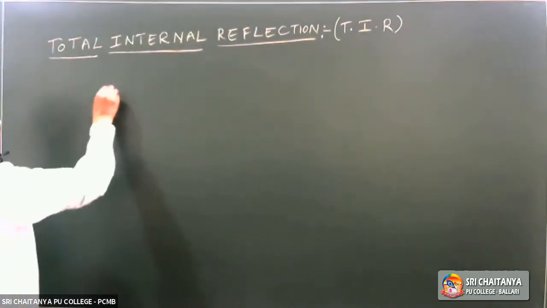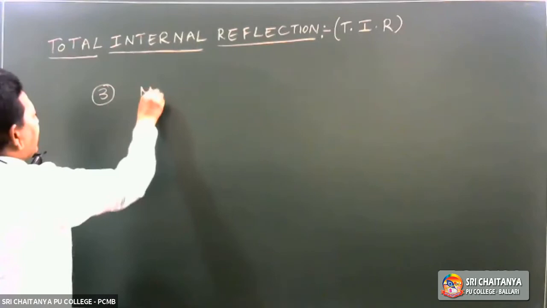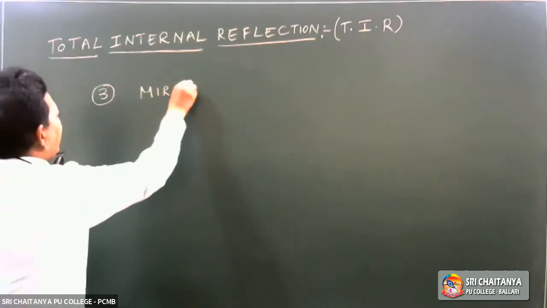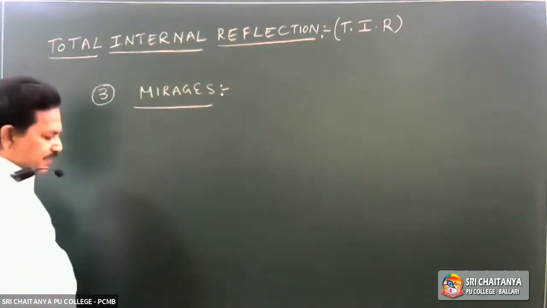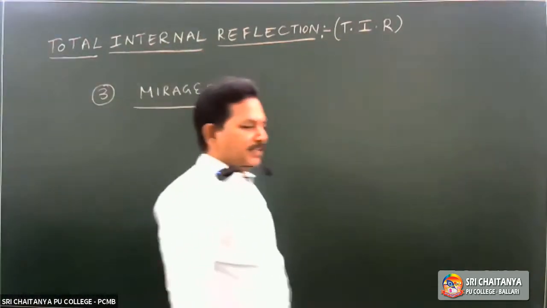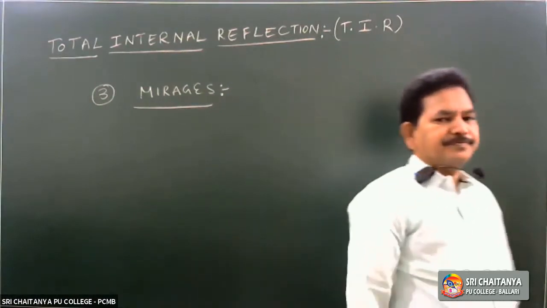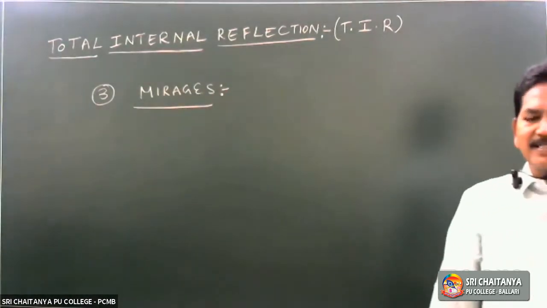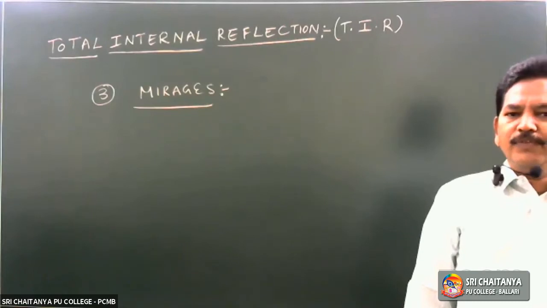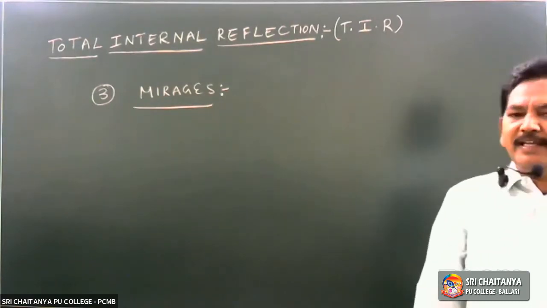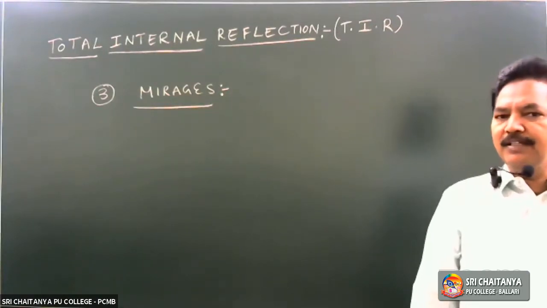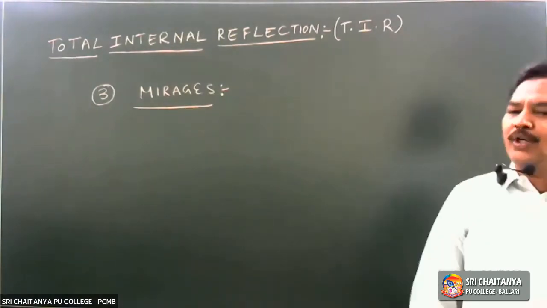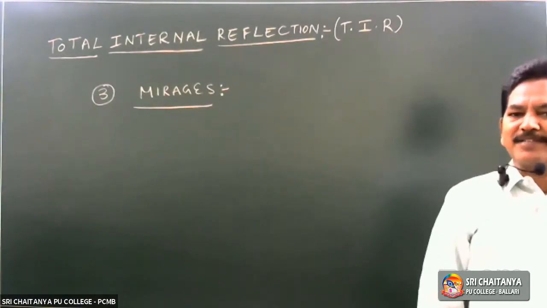Now let us consider the third one, which we also completed yesterday. Mirages. Formation of mirages, especially in hot places, in summer season. A mirage is an illusion. Illusion of an optical system means what? Total internal reflection will take place.